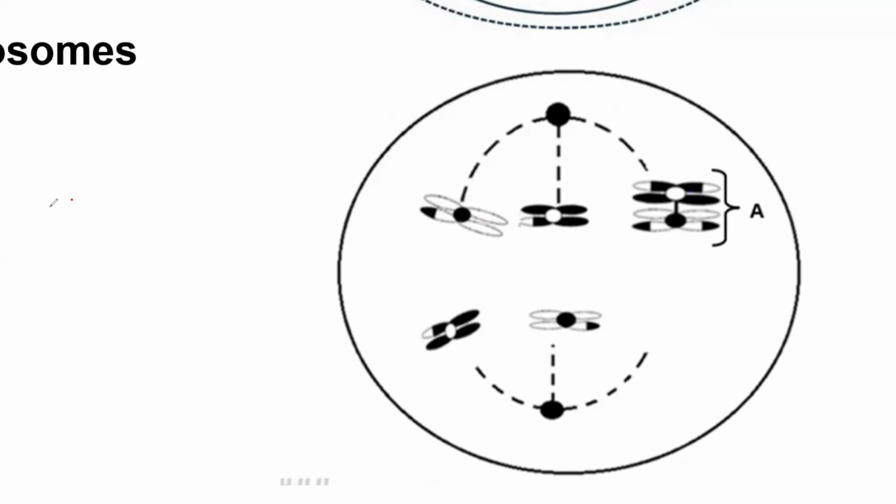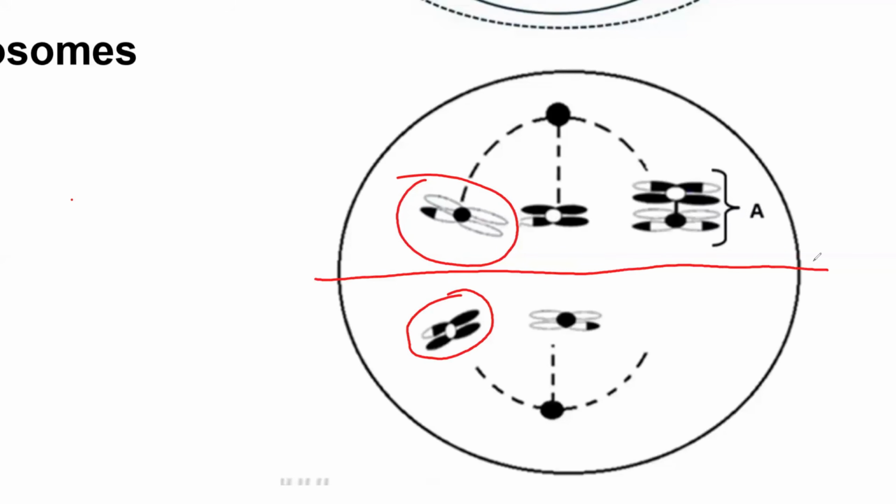Yeah, the replicated ones, sir. The replicated chromosomes are being pulled, not chromatids, but chromosomes. Homologous. Please, guys, learn to use terms when you are describing. These two are homologous chromosomes. This one and this one, they were all lying together during the metaphase stage, at the center of the cell or at the equator, and now they are being pulled to opposite poles. What are being pulled to opposite poles? It's homologous chromosomes.